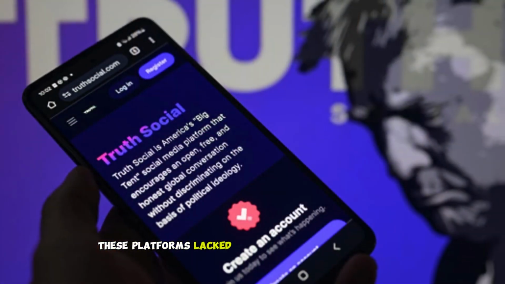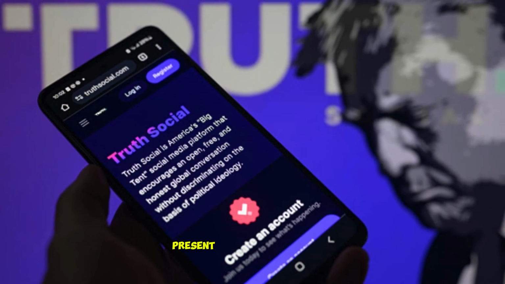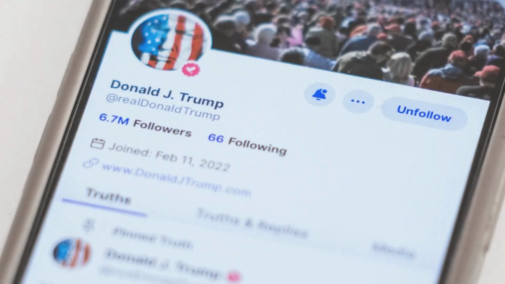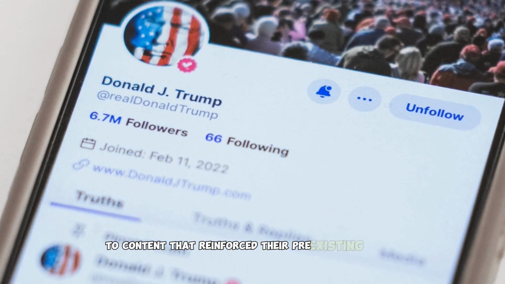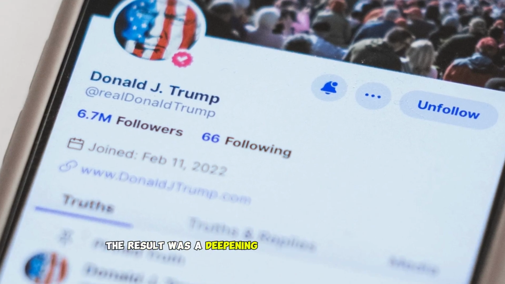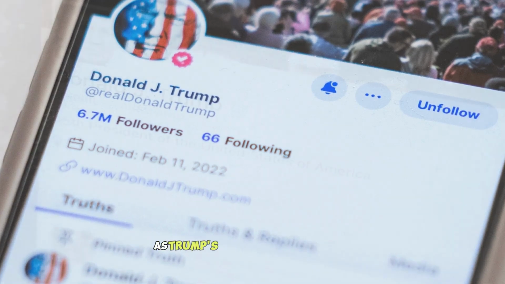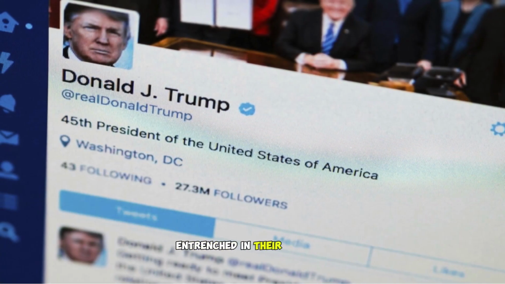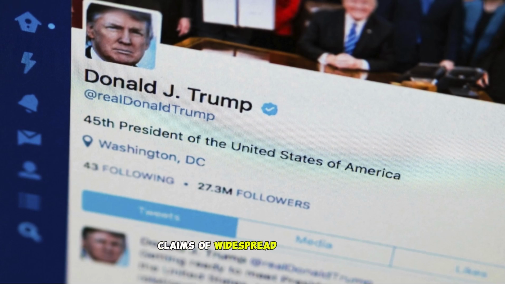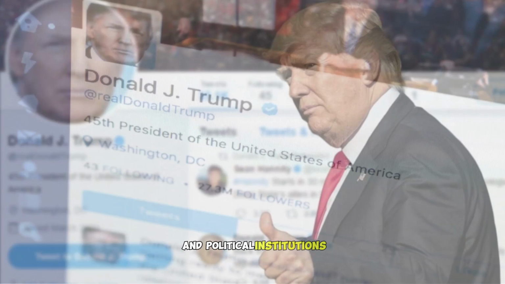These platforms lacked the wide range of perspectives present on mainstream sites like Twitter or Facebook, leading to an environment where users were primarily exposed to content that reinforced their pre-existing beliefs and political views. The result was a deepening of political polarization as Trump's followers became more entrenched in their opinions, particularly regarding the 2020 election, claims of widespread voter fraud, and distrust of mainstream media and political institutions.